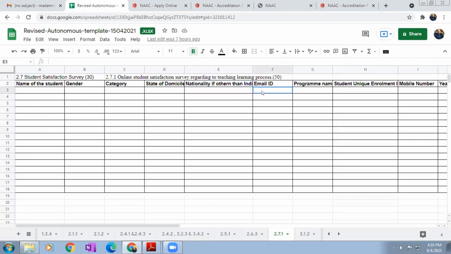Then nationality, email ID. You can provide a correct email ID which can be worked, till they stay in the college. Then program name, then student unique enrollment ID. You can provide roll number. Then mobile number.